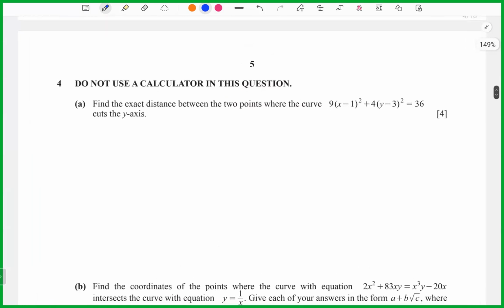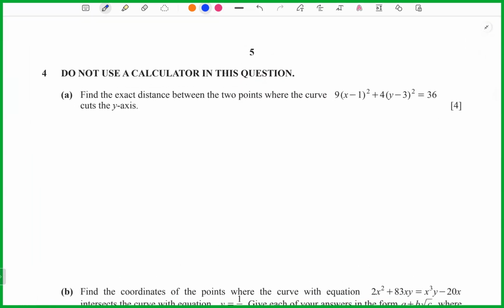Now we look at question 4. In this question you do not use a calculator. Find the exact distance between the 2 points where the curve cuts the y-axis. Cutting the y-axis means x equals 0. So now you take 9 bracket 0 minus 1 squared plus 4 bracket y minus 3 squared equals 36. So here I will get 9 plus 4 bracket y squared minus 6y plus 9 equals 36.